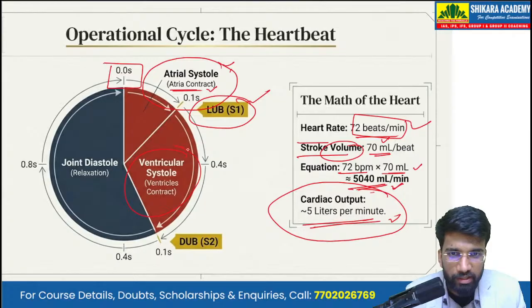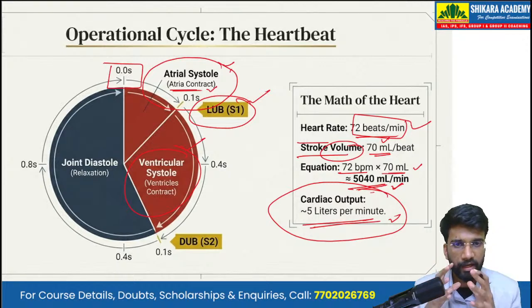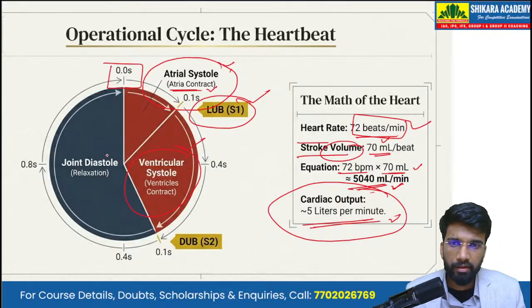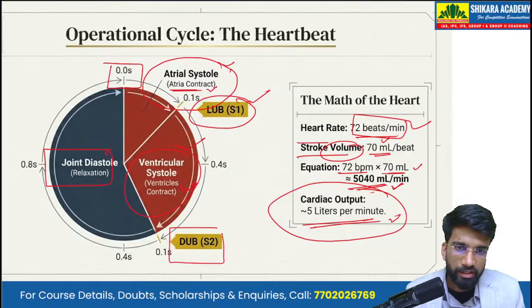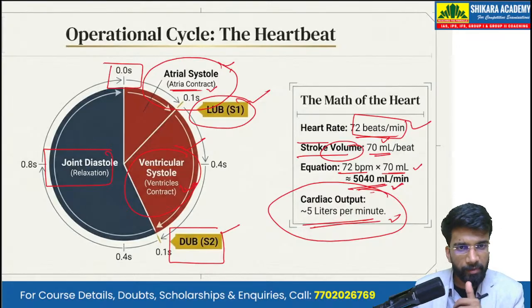Then the ventricle contracts. That is the ventricular systole. Systole means contraction, and diastole means relaxation. When the ventricle contracts, we get the dub sound. So the lub and dub sounds are because of the contraction of the atrium and the ventricle. No sound is made when the atrium and ventricle are relaxing.